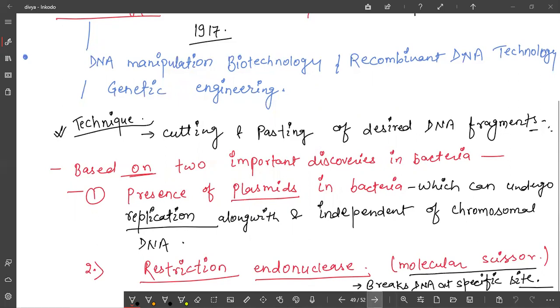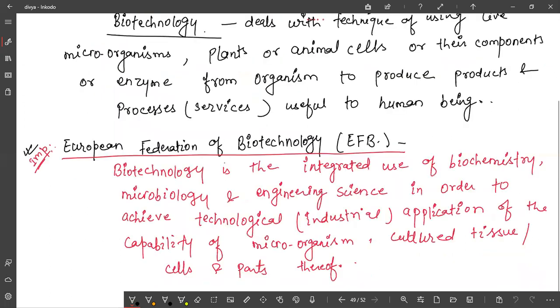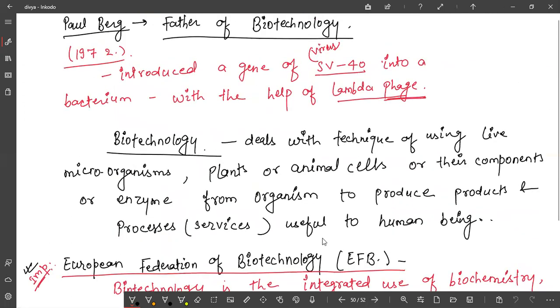Presence of plasmids in bacteria, because plasmids are generally found in bacteria and in some yeast also, which we will discuss later. And the second one is restriction endonuclease. How the presence of plasmid helped in biotechnology, we will see later.